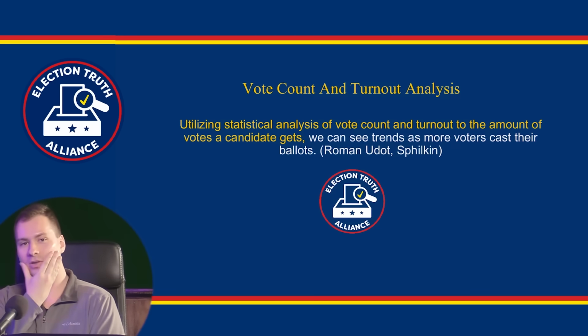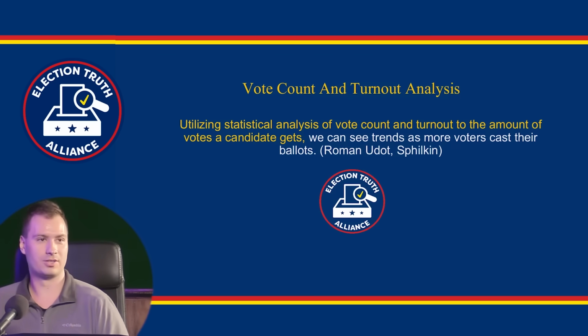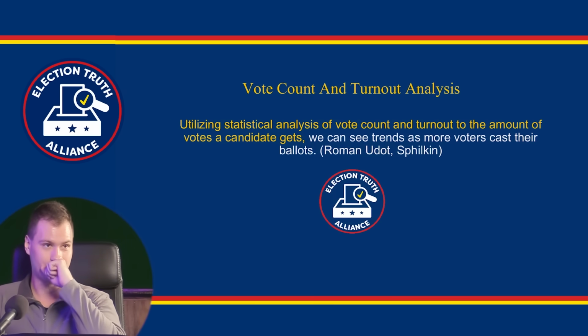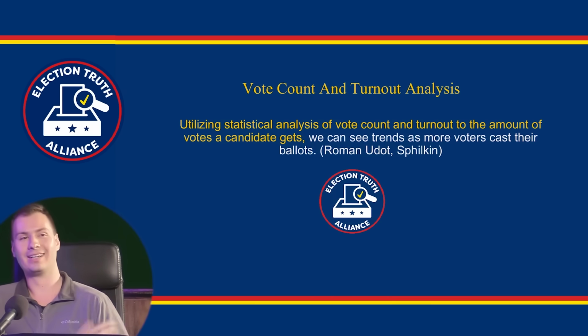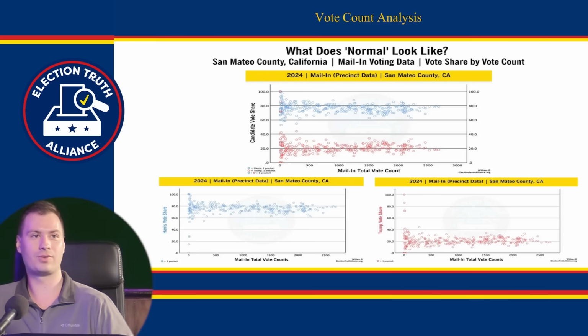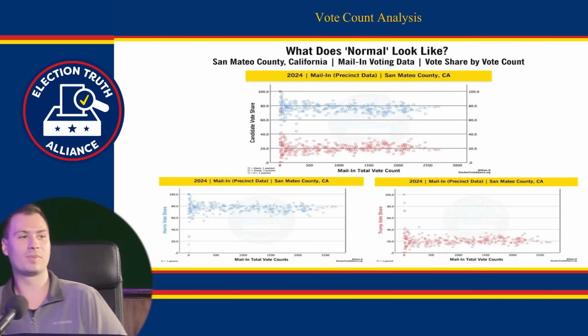Each county has X amount of precincts. Some of them have more, some of them have less. So the way we do this analysis is we get the data for the county, and then we break it down by precinct. And then we're going to graph it and show. So the first one we're going to do is a vote count analysis. Let me explain what you're looking at here.